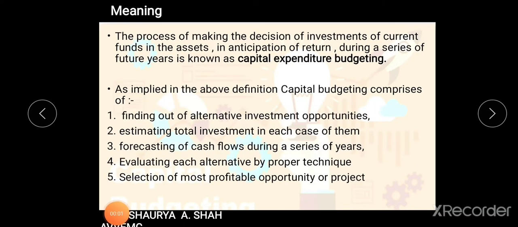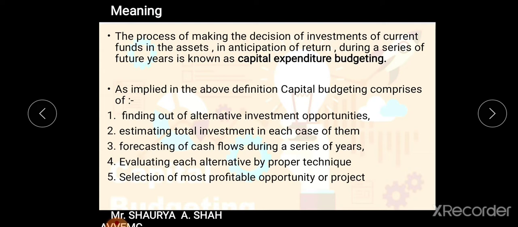So the meaning of capital budgeting, students, as you can see on your screen: the process of making the decision of investments of current funds in assets in anticipation of return during a series of future years is known as capital expenditure budgeting. Now, what is it? It is a process of making the decision of investment of current funds, the funds which you are having right now on your hand in your business, to decide whether to invest in either current assets or fixed assets.